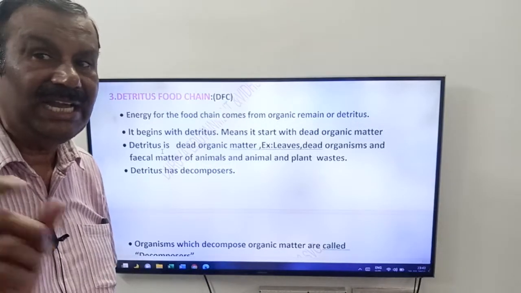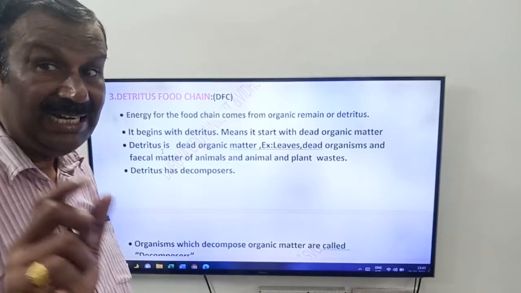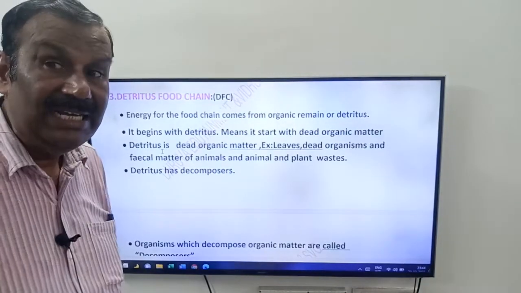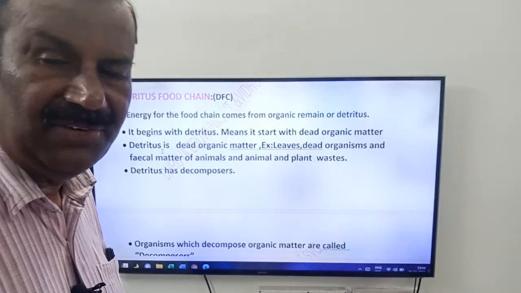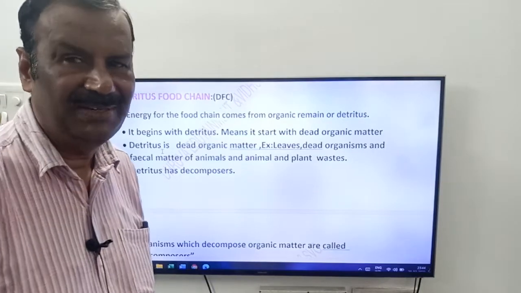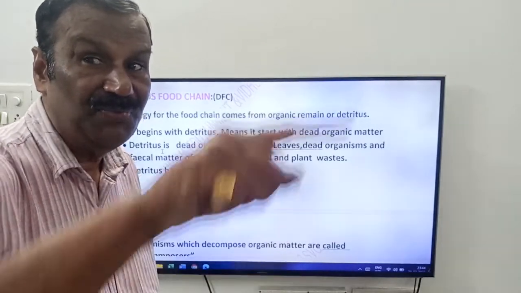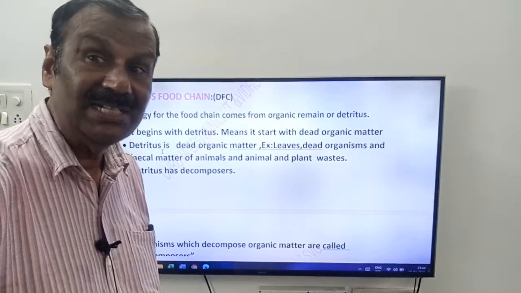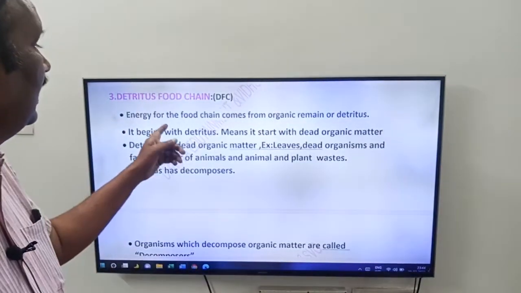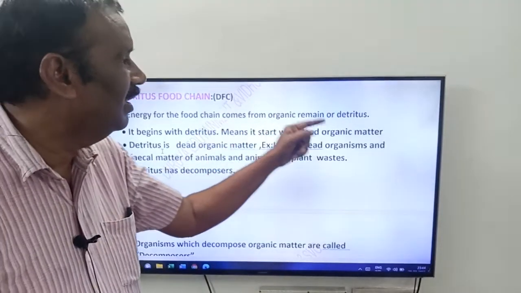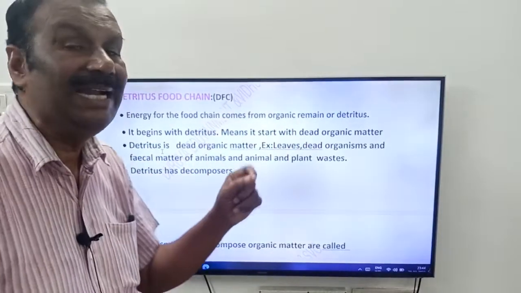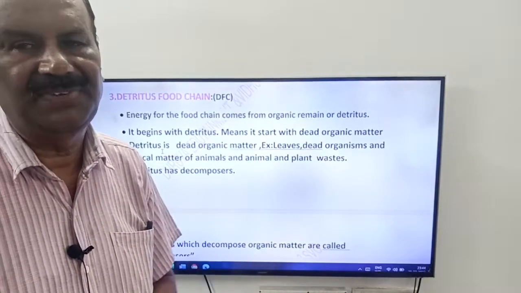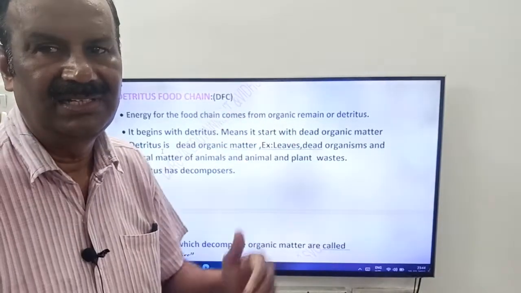Now come to the third food chain, friends, that is the detritus food chain, friends. Detritus food chain, DFC. See friends, here in the parasitic food chain and in the grazing food chain, energy comes from photosynthesis, friends. But in the detritus food chain, energy for the food chain comes from organic remains or detritus. Remains of the organic substances, friends, or detritus.